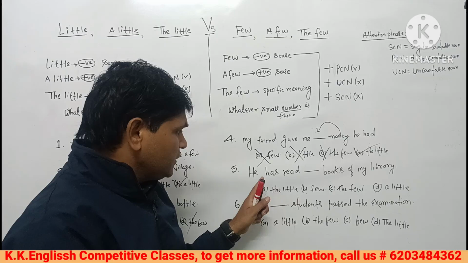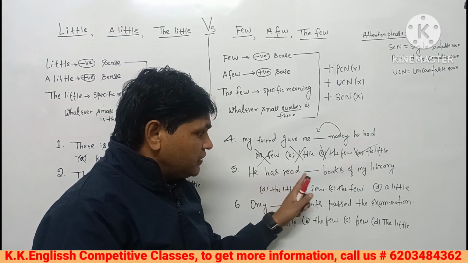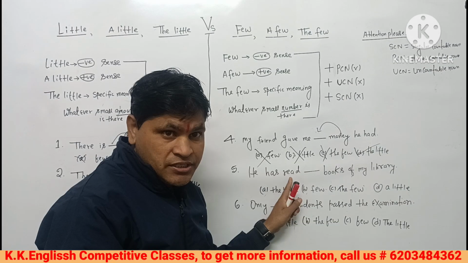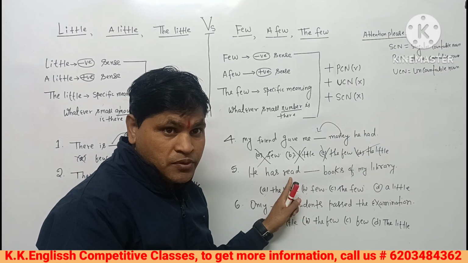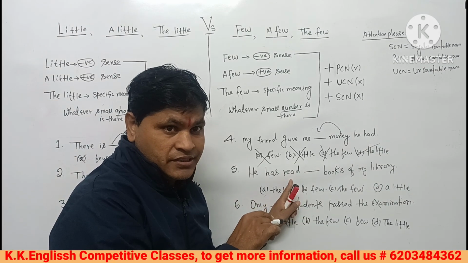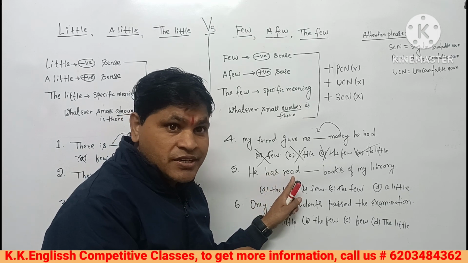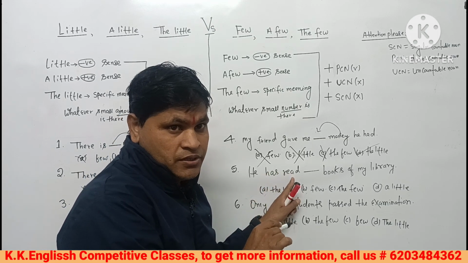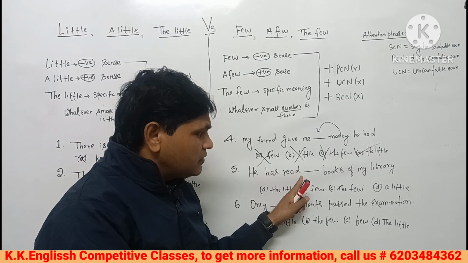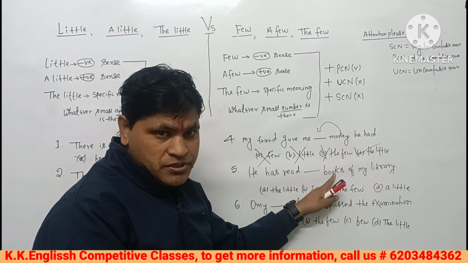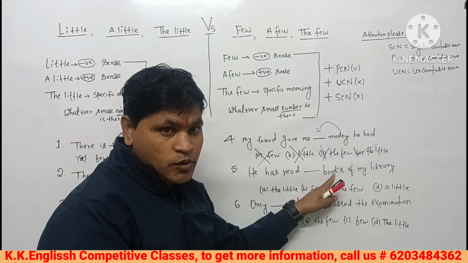He has read gap books of my library. The pronunciation will be read, we have to pronounce it read. Books, that's your noun. What kind of noun is this?